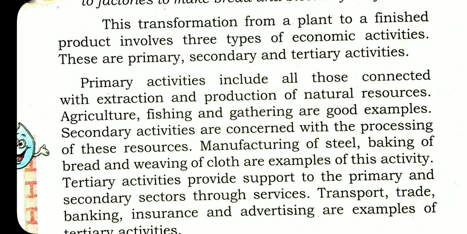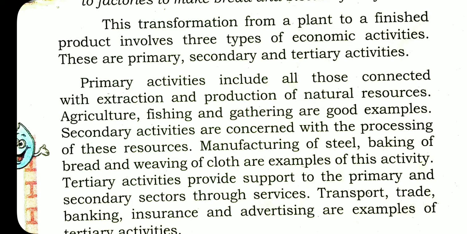Now I want to repeat: the primary activities include all those connected with extraction and production of natural resources. Agriculture, fishing and gathering are good examples. Secondary activities are concerned with the processing of these resources. Manufacturing of steel, baking of bread and weaving of cloth are examples of this activity.